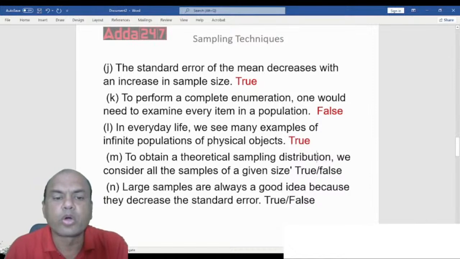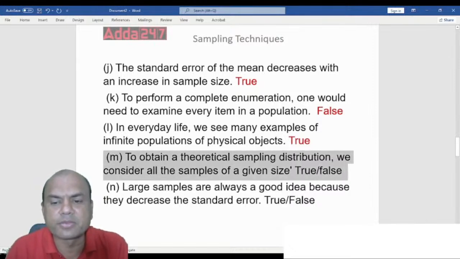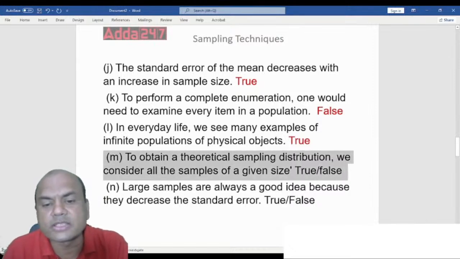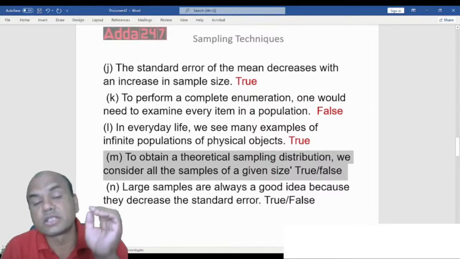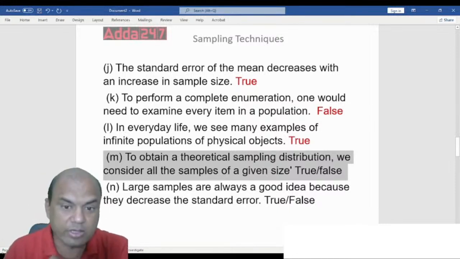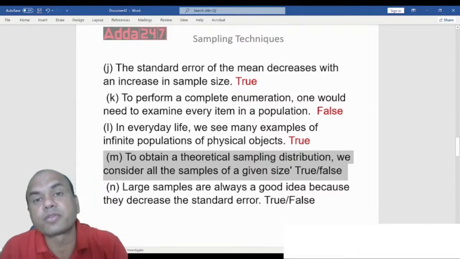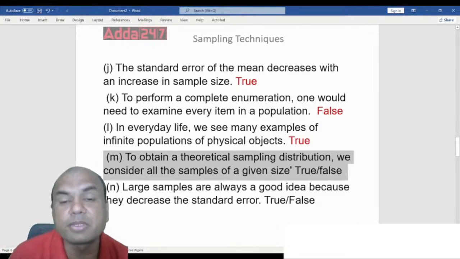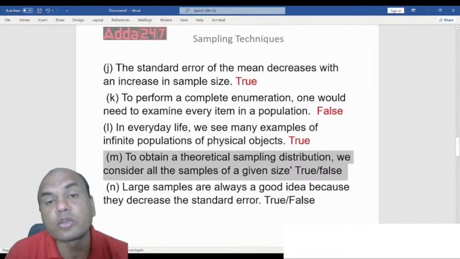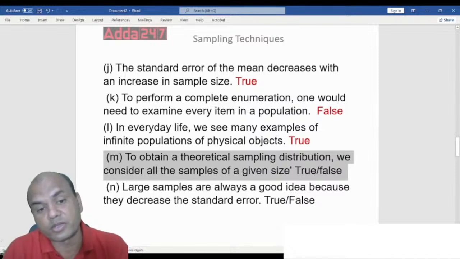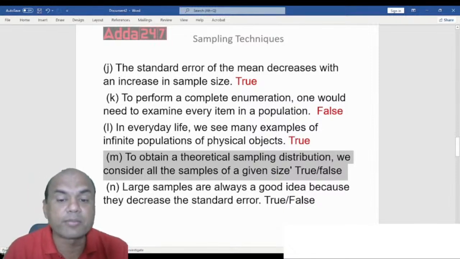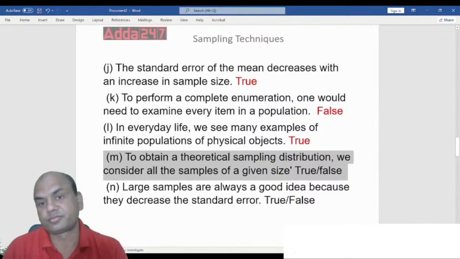Next one. To obtain a theoretical sampling distribution, we consider all the samples of the given size. Sampling distribution means what is the total number of samples taken, how the samples are distributed. This comes under the normal curve, bell curve we call it. We consider all the samples of the given size.